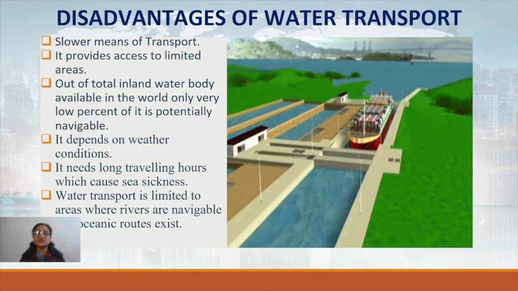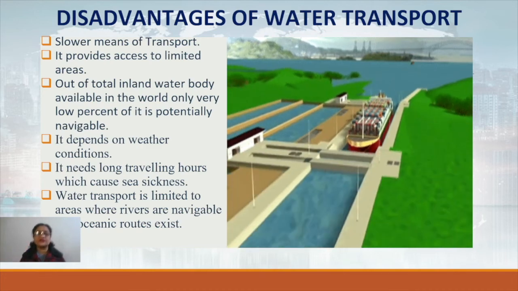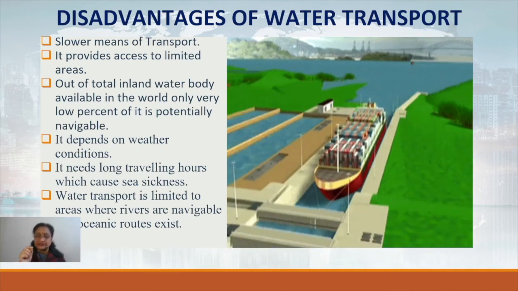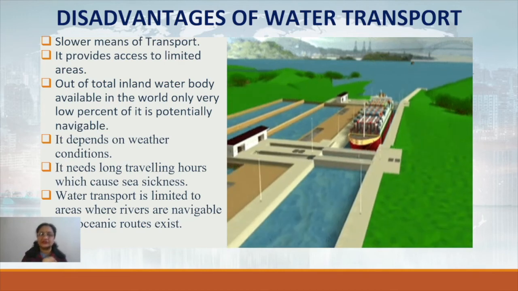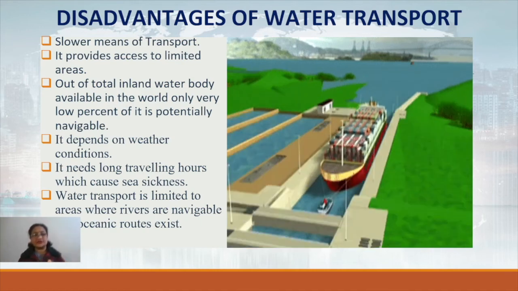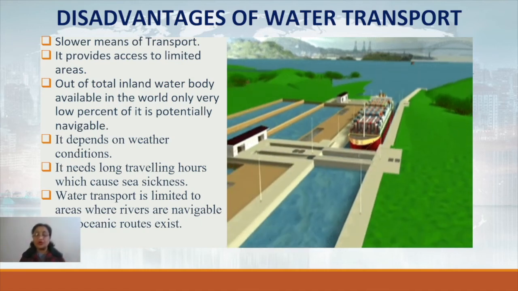Now, out of the total inland water available in the world, only a very low percent is potentially navigable. This point to some extent we have discussed in the earlier part. Though water bodies are there, either they are moving through a rocky surface or very undulated landform, or coming from a mountainous area.